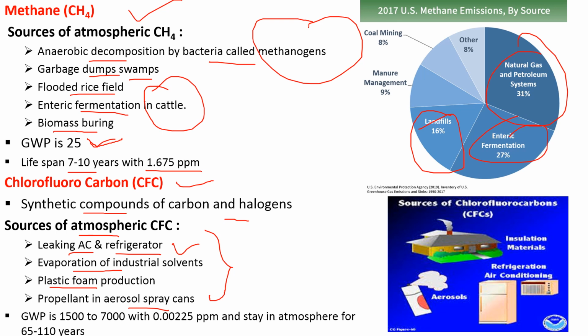Its global warming potential is very high, that is 1500 to 7000, but its concentration is low, around 0.00225 ppm, but it stays in the atmosphere for 65 to 110 years. Here all the sources are given, in aerosols and AC and refrigerators, etc.